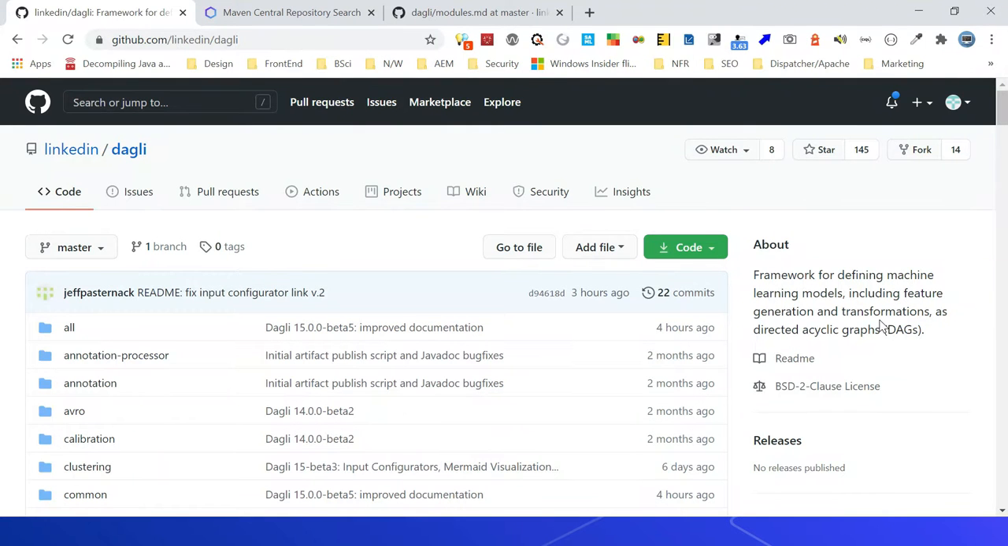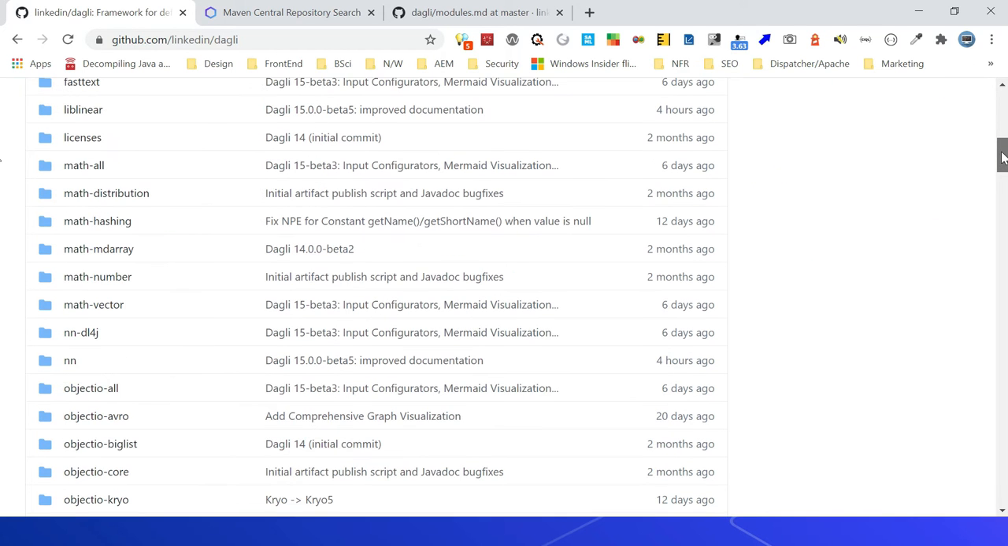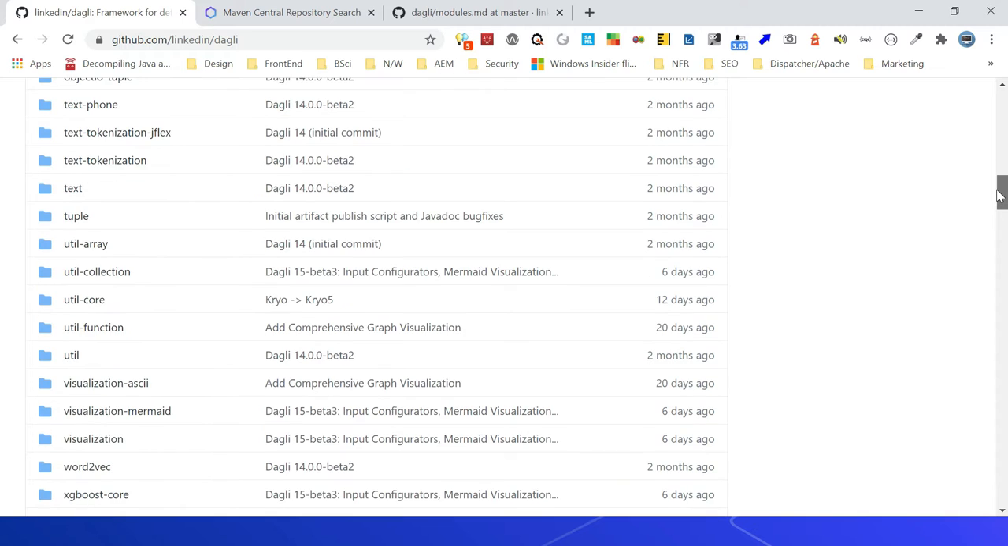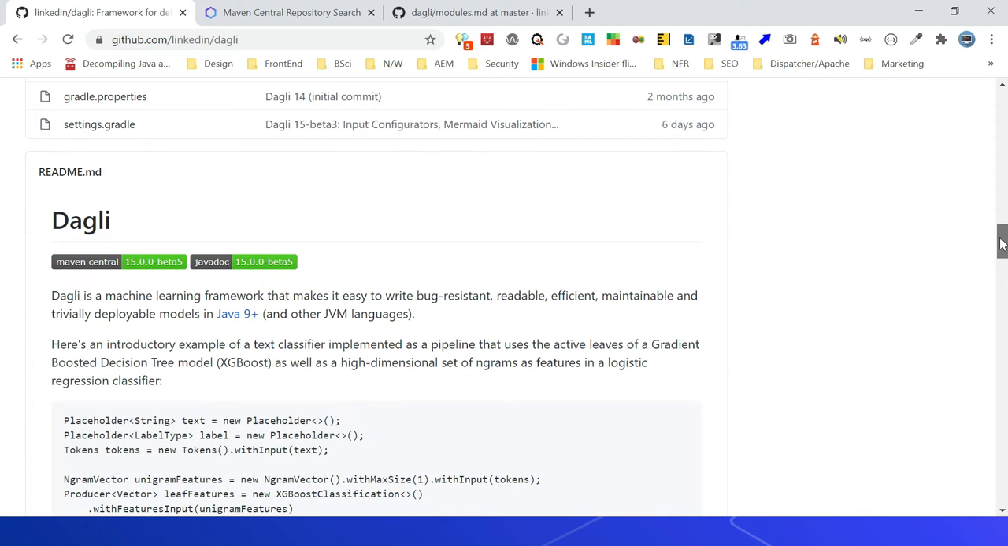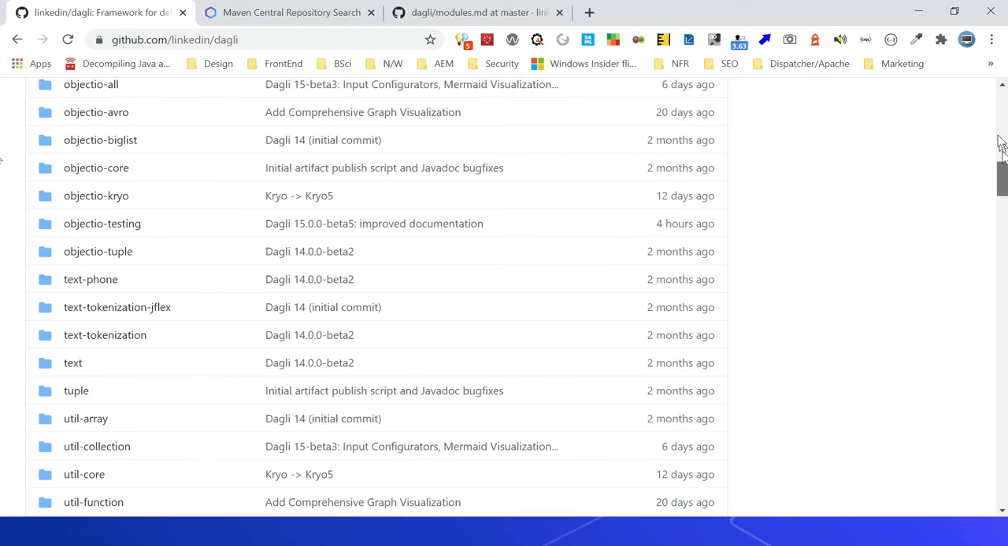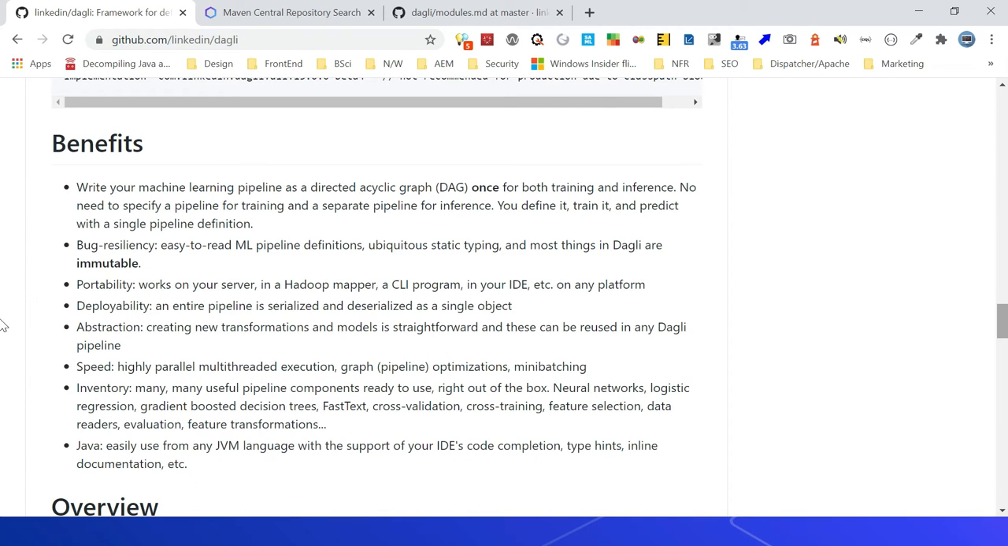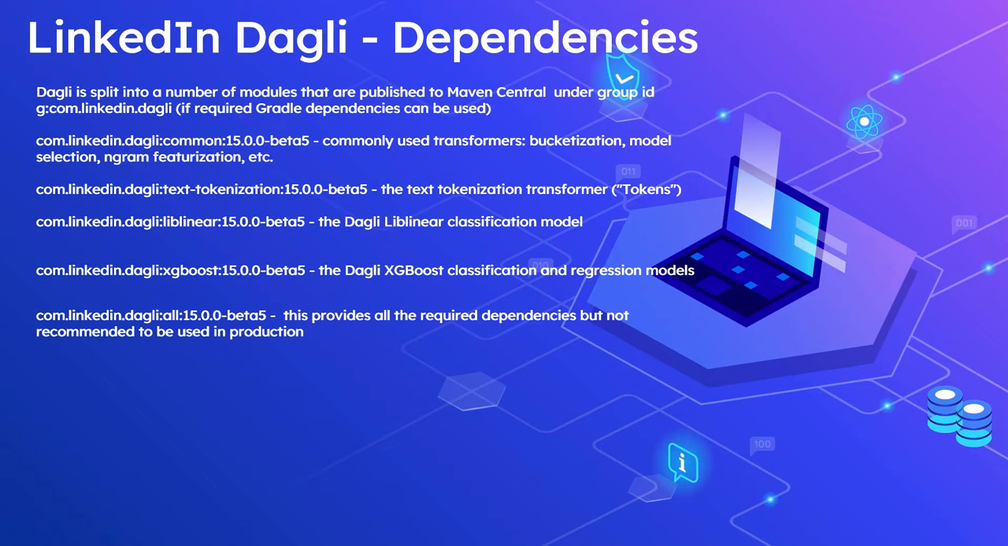The library can be referenced from GitHub, LinkedIn, then Dagli. You can see all the details here. There are multiple modules available. Maybe we can talk about some of the details here. Otherwise, you can read through this documentation for more details. Dagli is split into a number of modules that are published to Maven Central under group ID com.linkedin.dagli. Even Gradle dependencies are available. You can use it if required.